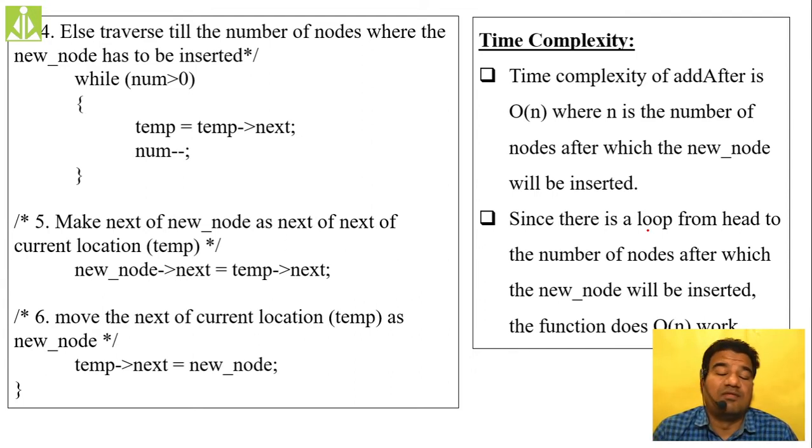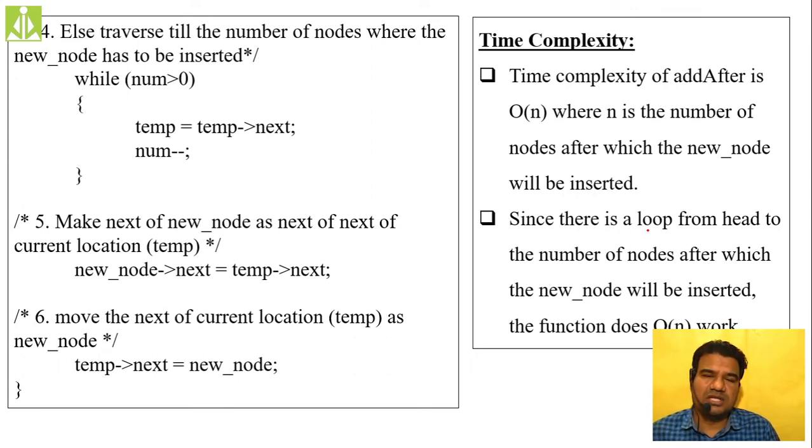And moreover, whenever we are writing this time complexity analysis, we are not doing the complete stuff. By seeing the code, you have to tell what the time complexity is. Only that thing you have to write. Just see the code of the function, and if there is a loop, write the time complexity function as order of n. If there is no loop, order of 1. If there is a nested loop, order of n square.